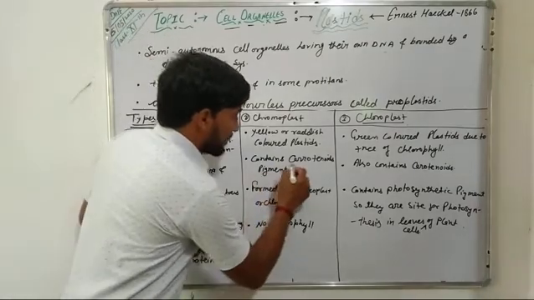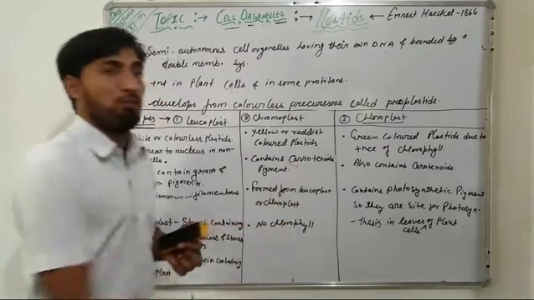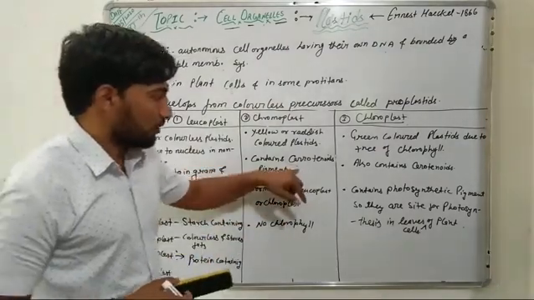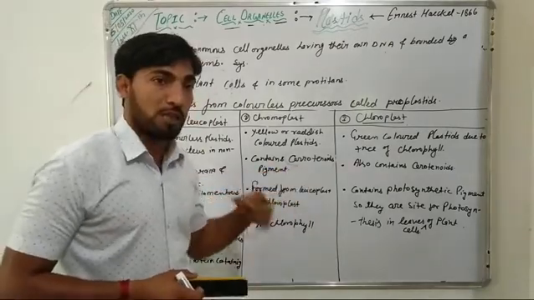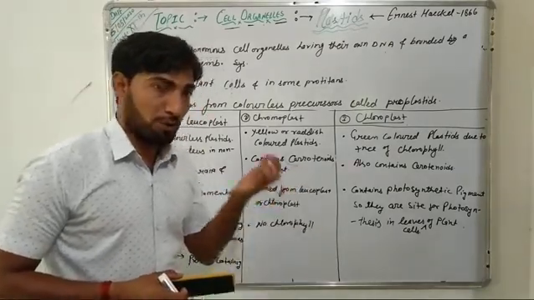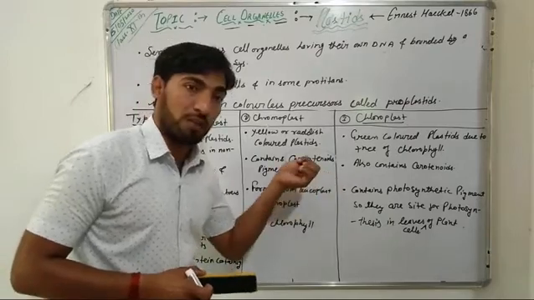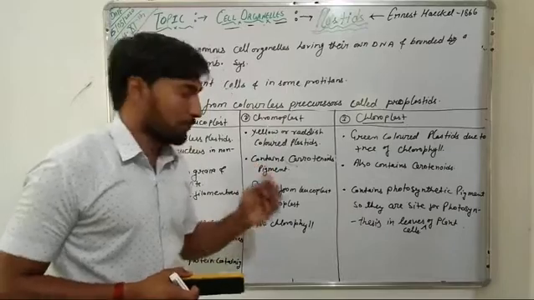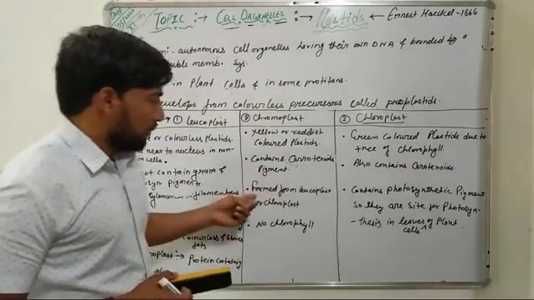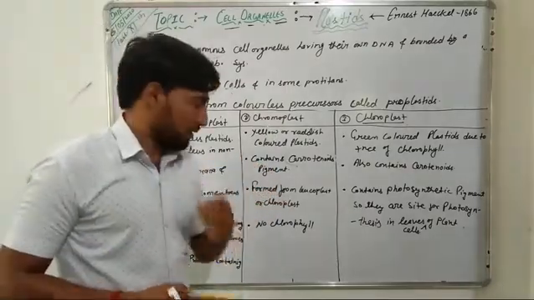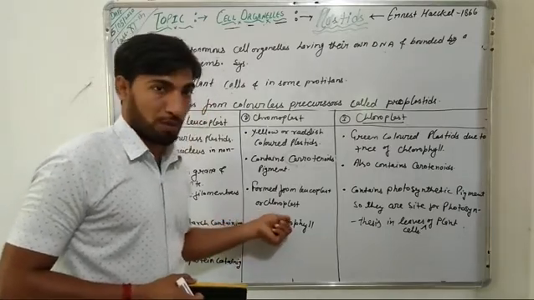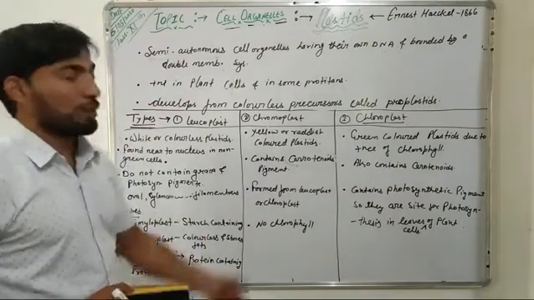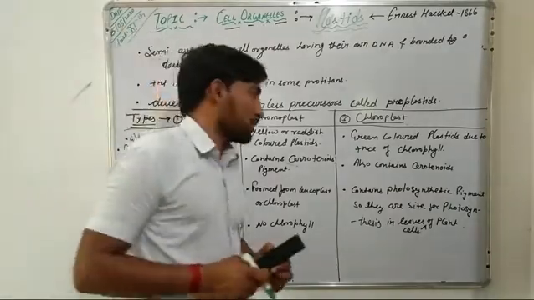The name carotenoid came from the carrot, because the carrot contains carotenoids, and due to these carotenoids the color of carrot is either yellowish or reddish. Further, chromoplasts are formed either from leucoplast or from chloroplast. But they do not contain chlorophyll, so they do not participate in the photosynthesis process.